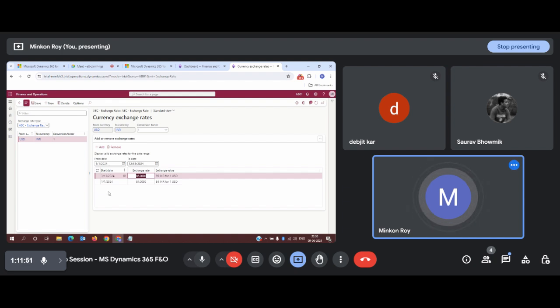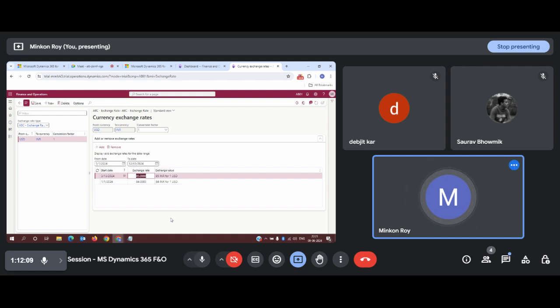Generally, we do not do all this manual configuration specifically for exchange rate. The technical people will create some kind of linkage between the bank and the system, and this exchange rate will be run in batch processing, where batch processing means in the background only.